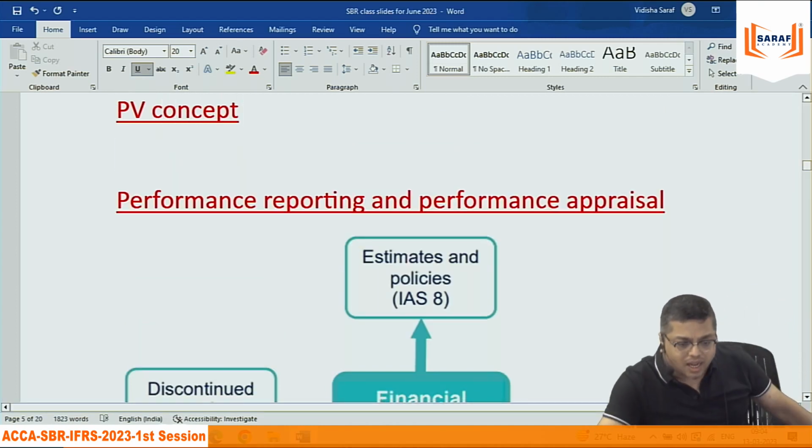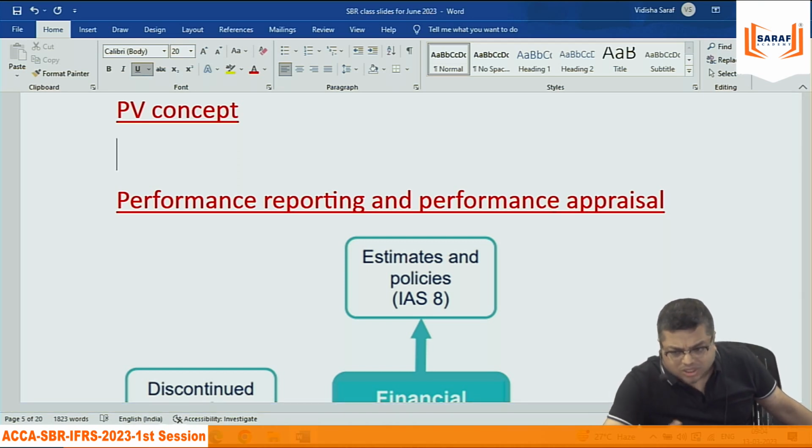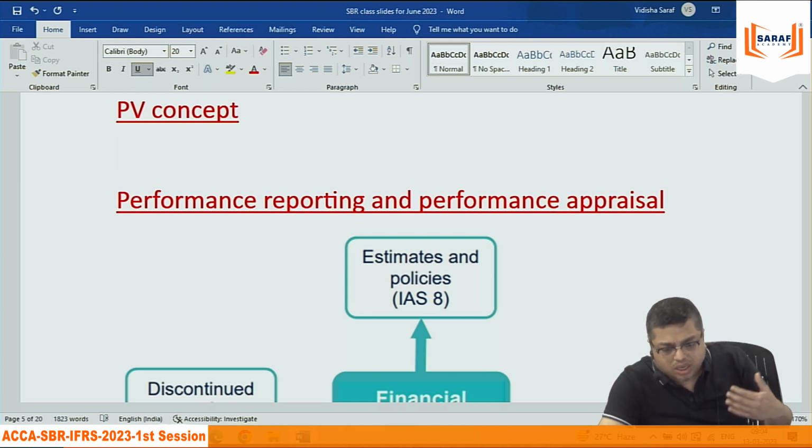Those who are chartered accountants, CA Inter qualified, those who have done MBA finance, there are many like that, they will have some concept. But I have seen that those who are graduates, not done any masters or any professional qualification, they have a little problem. Now I am not teaching finance here. But when you study non-current assets, leasing, financial instruments, employee benefits, everywhere the present value concept is there.